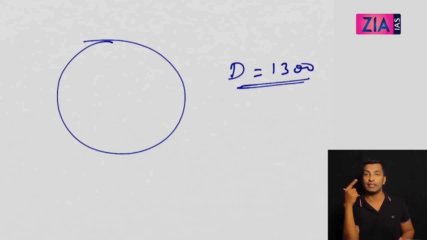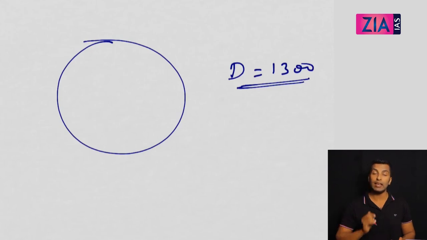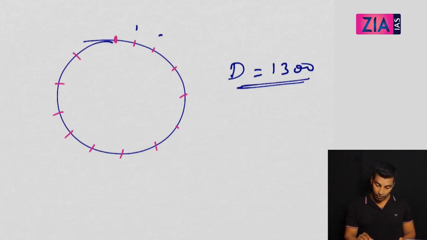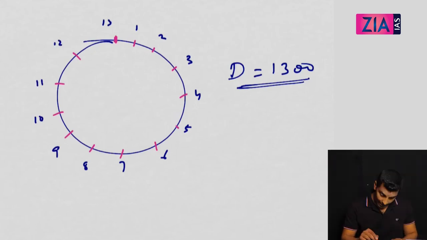Where they meet in the first meeting, second meeting, third meeting, up to the eighth meeting, all these you can answer. In fact, I told you they meet 13 times if you travel in the opposite direction. Let's see how they meet these 13 times. And in each case, where they meet is also easy to understand. What you can do is divide the circular track into 13 equal parts. Let me divide this. Let's suppose this is the starting point. So this is divided into 13 equal parts: 1, 2, 3, 4, 5, 6, 7, 8, 9, 10, 11, 12 and 13. Let's take this as the starting point.